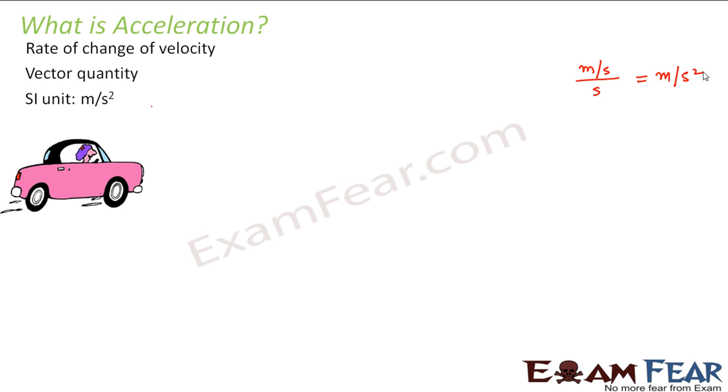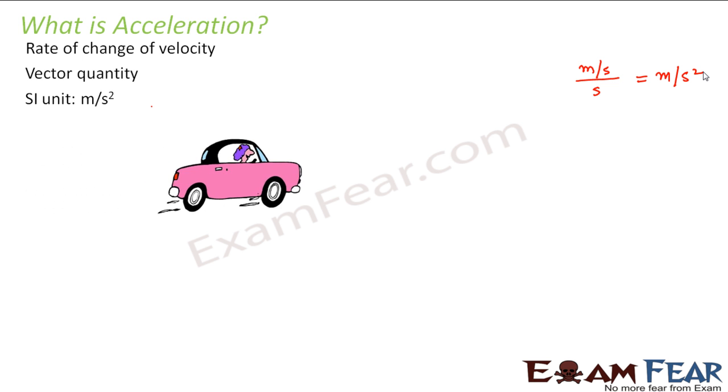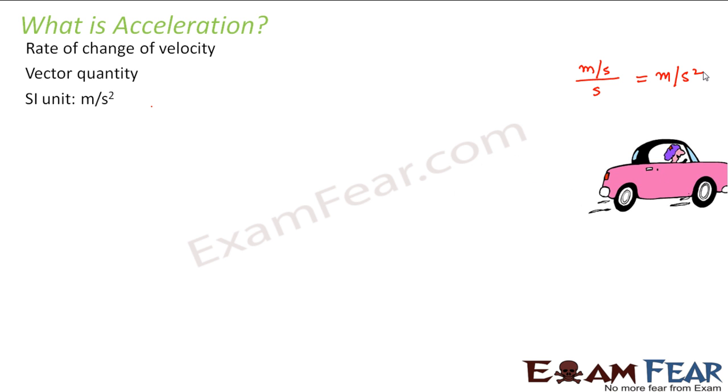So let us take this example of the same car. Initially the speed, or the velocity, of the car is very slow. Then suddenly the speed increases and again it increases all the more. While talking about velocity, sometimes we often use the term speed also, because speed and velocity both are talking about the rate of change of position.